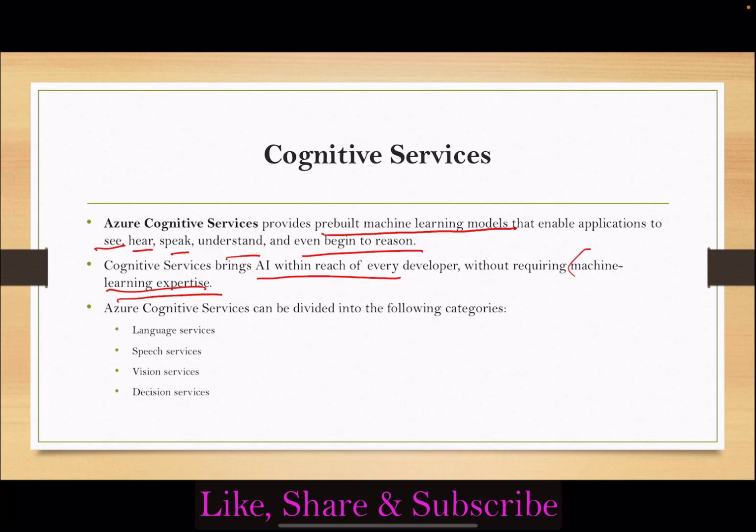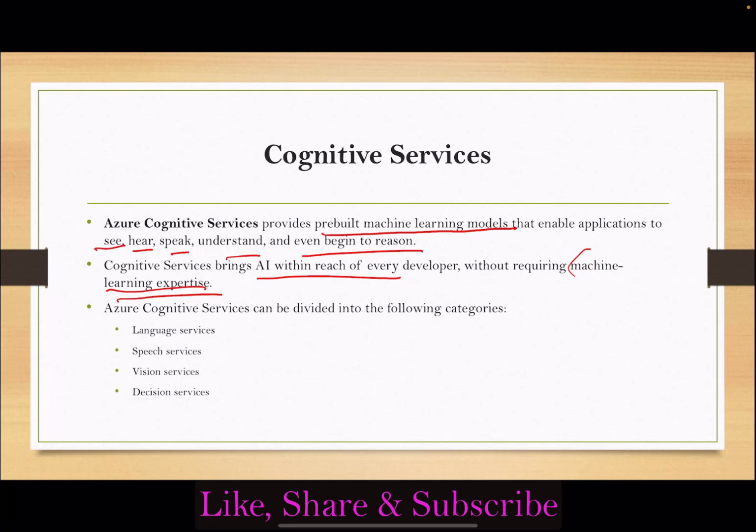So how is it different from Azure machine learning? In Azure machine learning, we need to bring our own data, then we create the trained models over that data. But in Azure Cognitive Services, in most cases, it provides pre-trained models, so we don't need to bring our own data to get a prediction. We can do the prediction on live data.